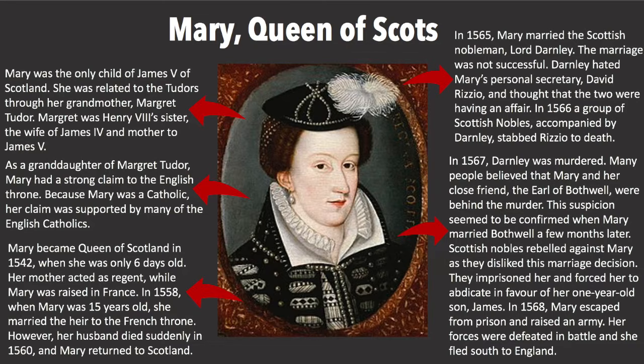This suspicion seemed to be confirmed when Mary married Bothwell a few months later. Scottish nobles rebelled against Mary, as they disliked this marriage decision. They imprisoned her and forced her to abdicate in favour of her 1-year-old son, James. In 1568, Mary escaped from prison and raised an army. Her forces were defeated in battle, and she fled south to England.